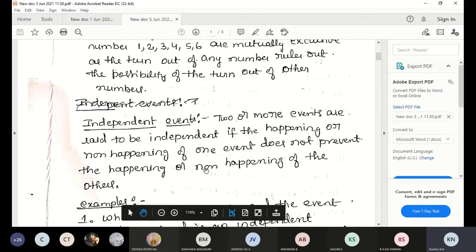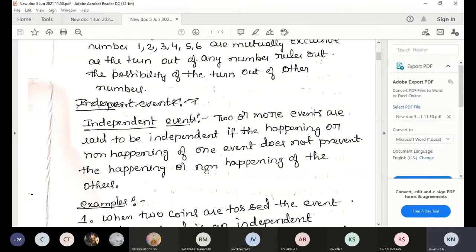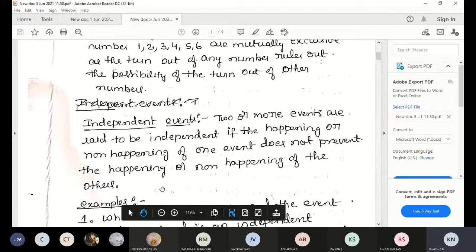Tossing two coins, or tossing a coin two times. First time we are getting a head, second time we are also getting a head. The two cases are independent events only. First time we are getting head, and second time also we are getting head.